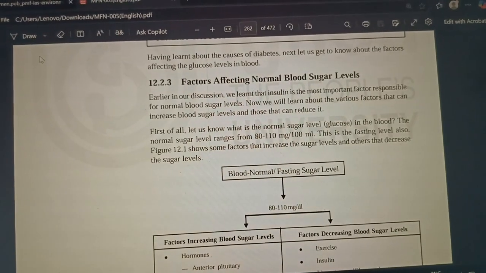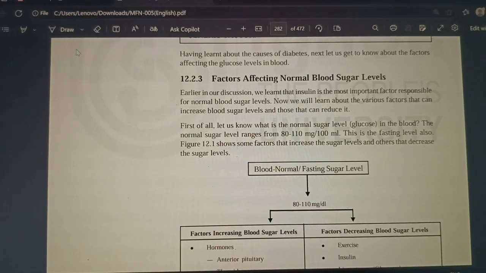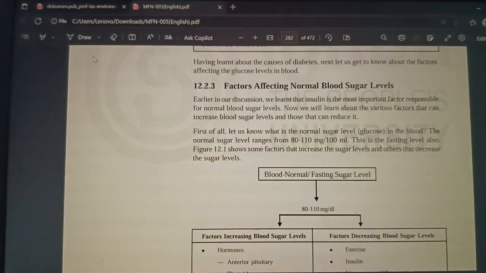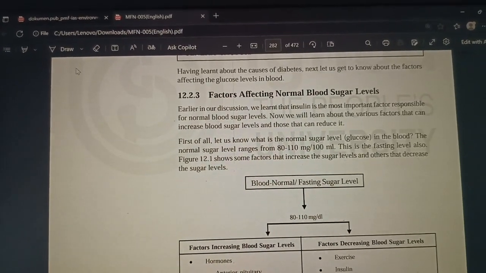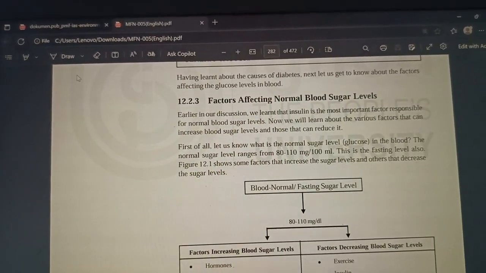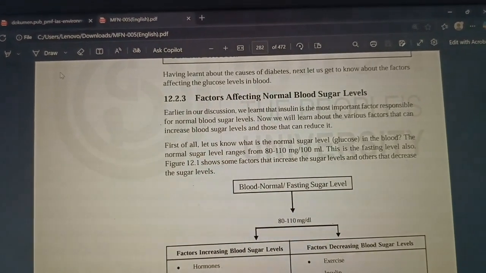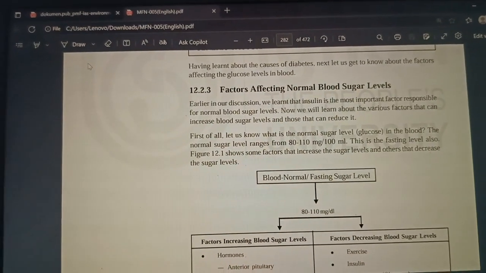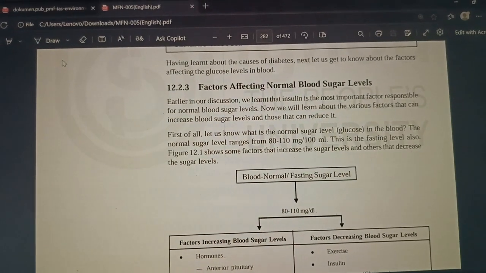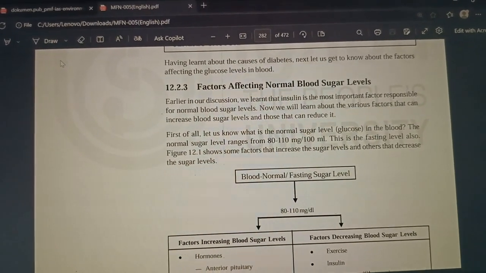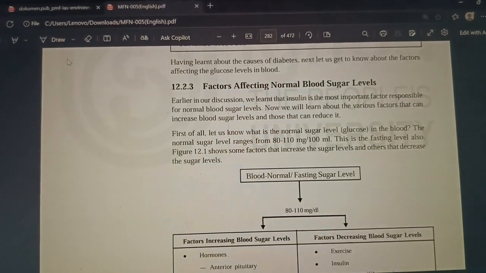Now we'll see factors affecting normal blood sugar levels. Already we have learnt that insulin is the most important factor responsible for normal blood sugar levels, and we will learn about the various factors that can increase the blood sugar levels and that can reduce it. First of all, we will know the normal range of sugar levels in the blood, which is 80 to 110 mg per 100 ml. This is the fasting level also.